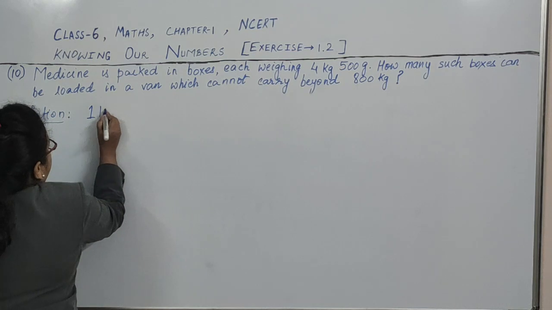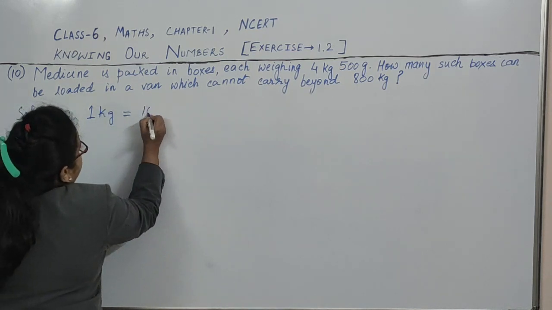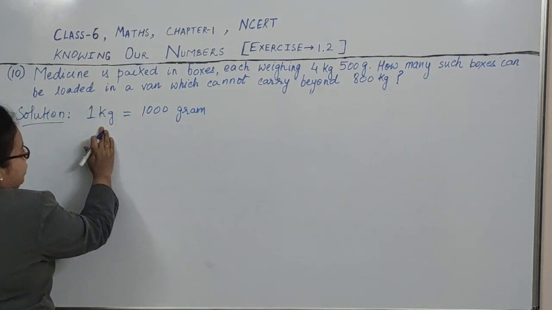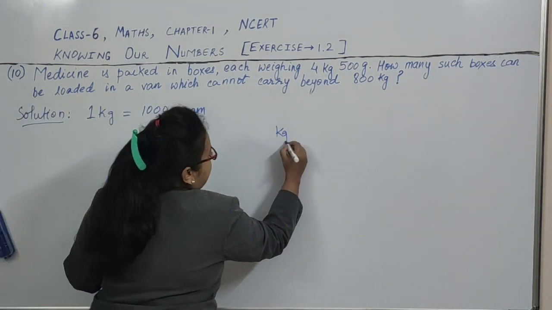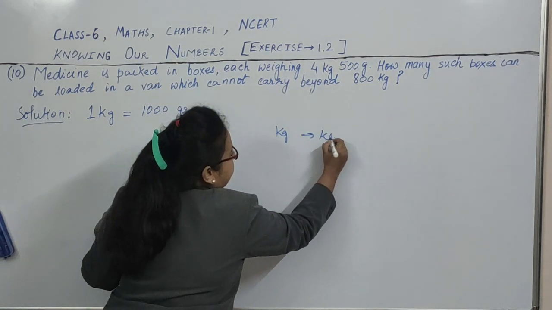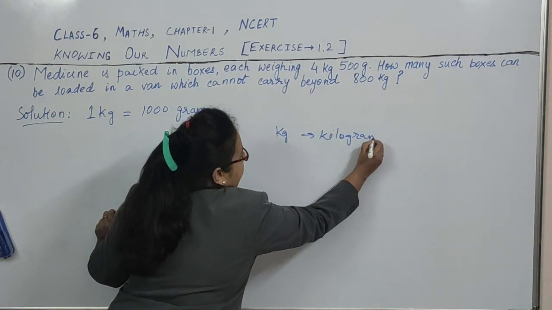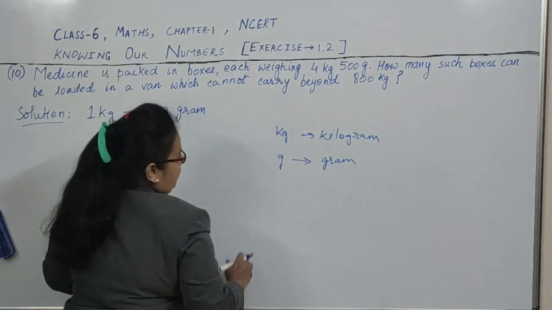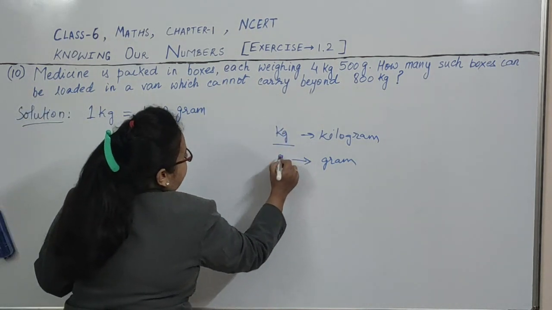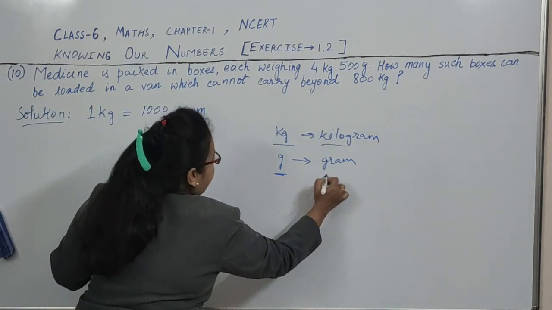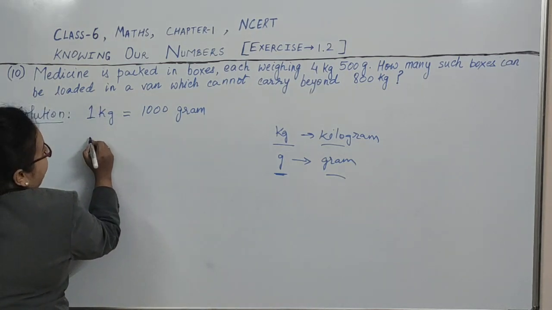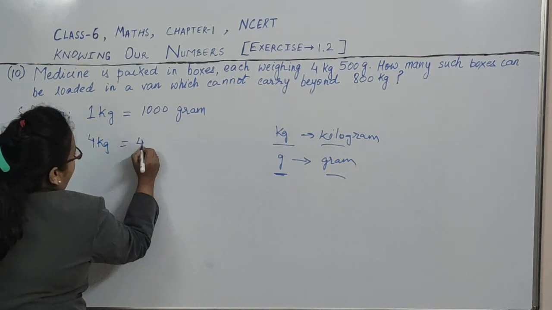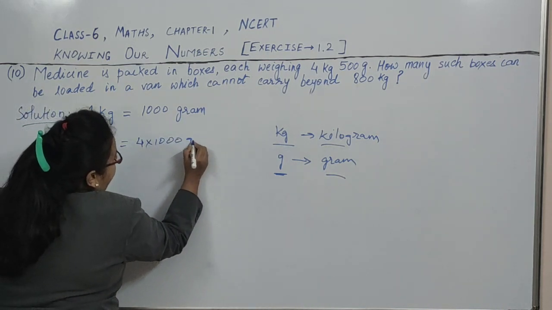See, 1 kg equals how much? 1 kg is 1000 grams. Kg means kilogram and gram is this gram. In short we write kg and g for kilogram and gram. So what will be 4 kg? See, 1 kg is equal to 1000 grams, so 4 kg will be 4 into 1000 gram.